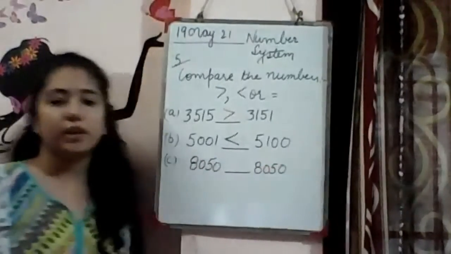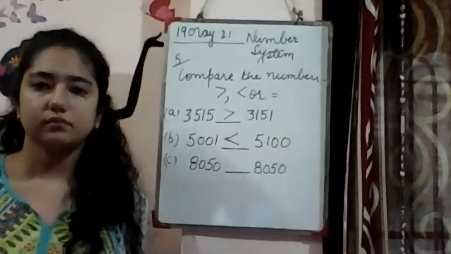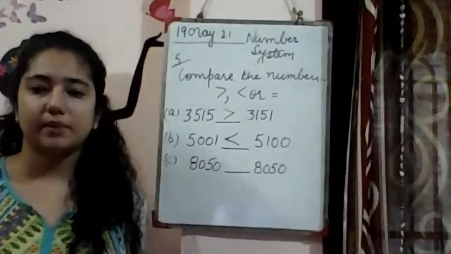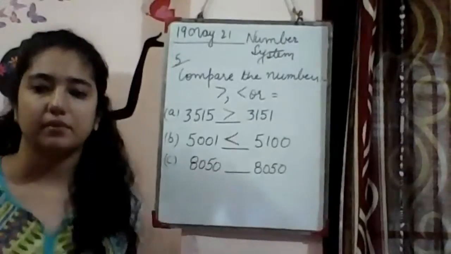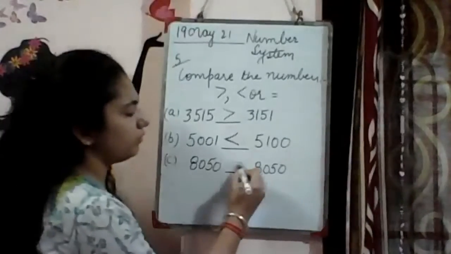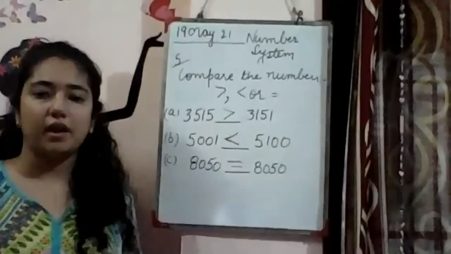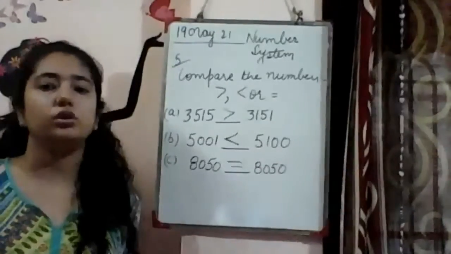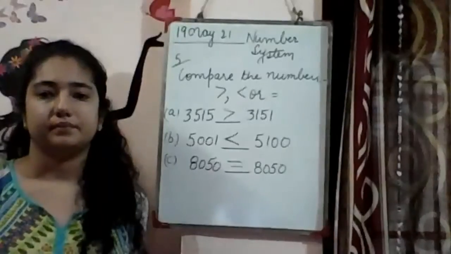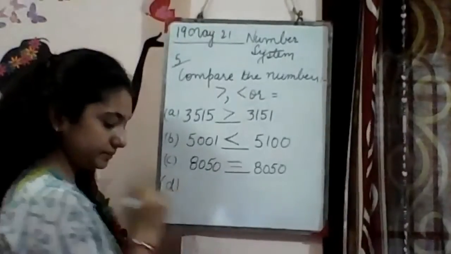So easily you can see if any number is bigger than the other. Same, yes, the equals sign will be there. Obviously we can easily see that both numbers are the same. So D part is, and last is